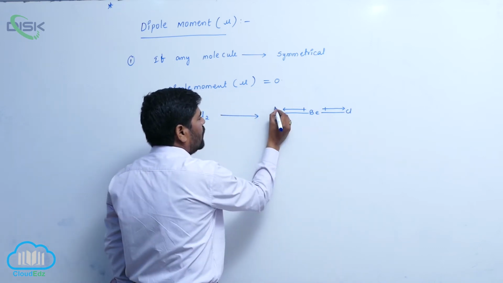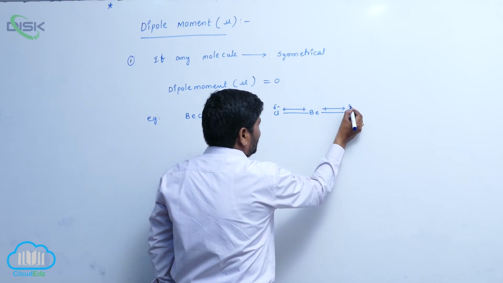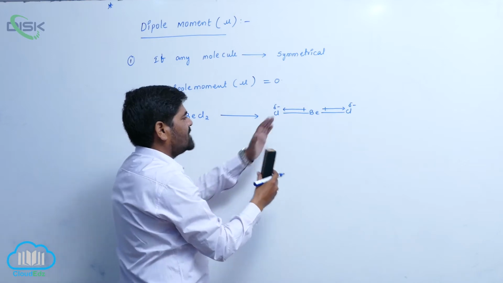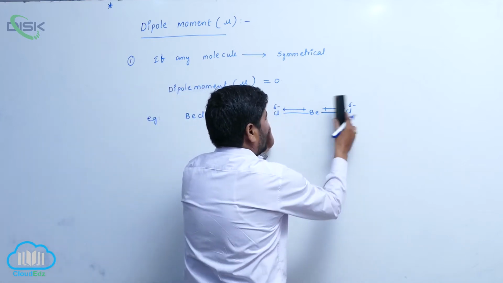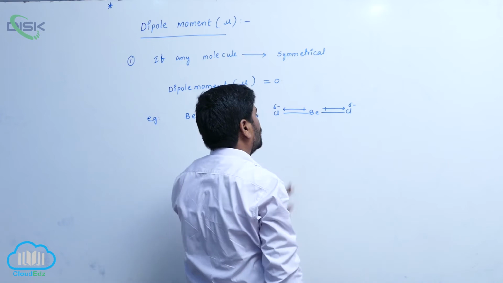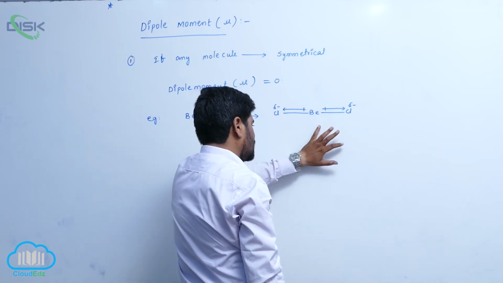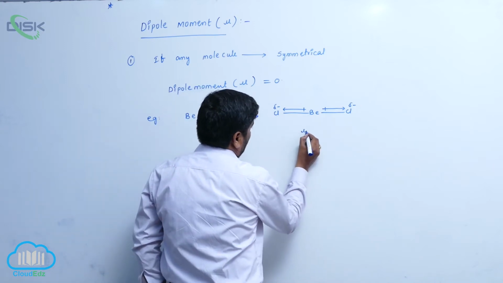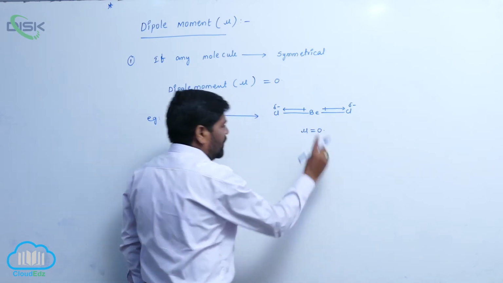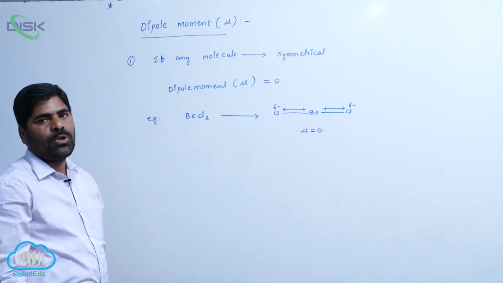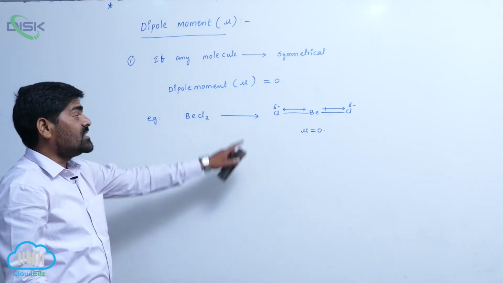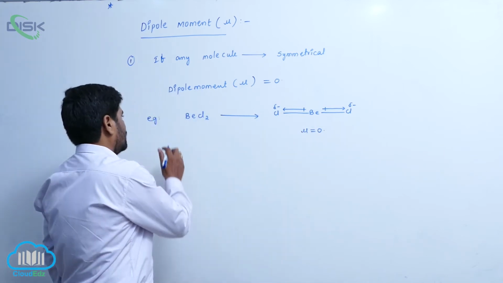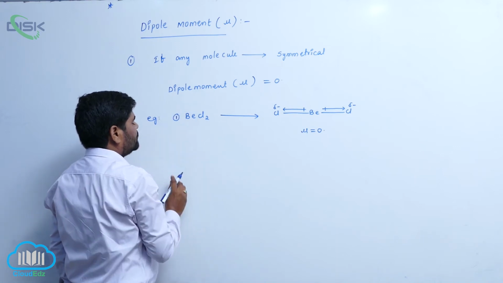So the resultant dipole moment cancels out. It is attracting like this, and also like this, with equal magnitude around the beryllium atom. That is the reason why it is a symmetrical molecule. So mu equals zero. The resultant dipole moment is always zero.